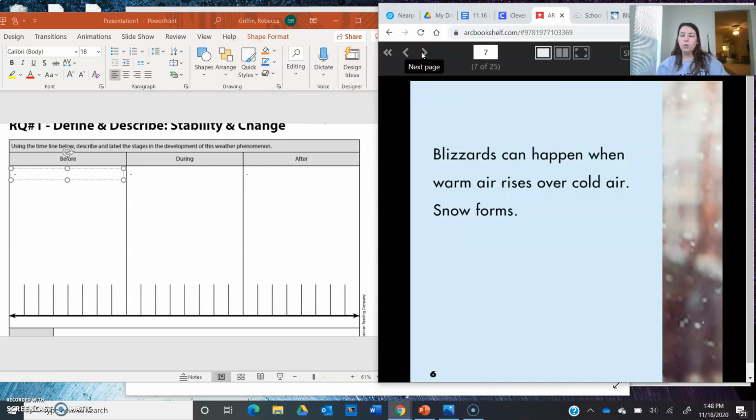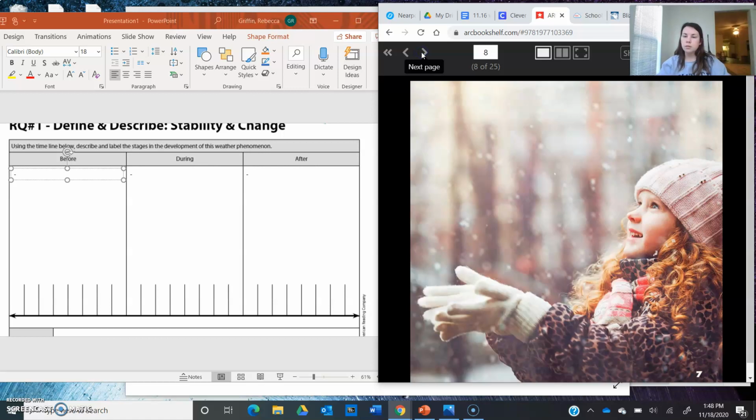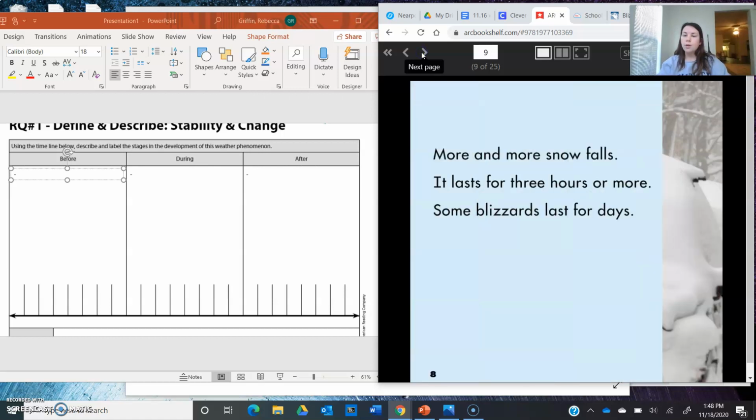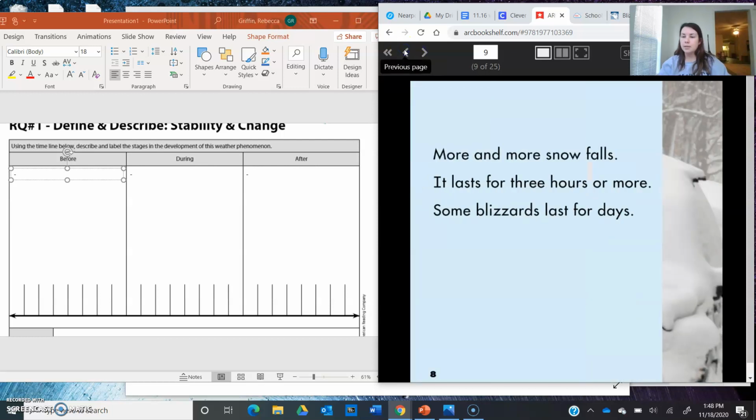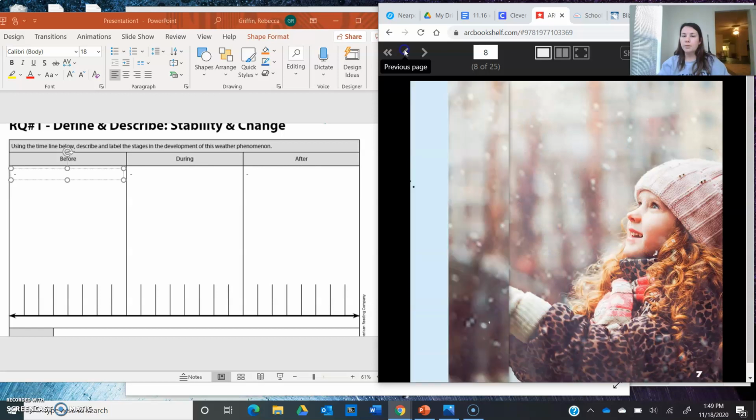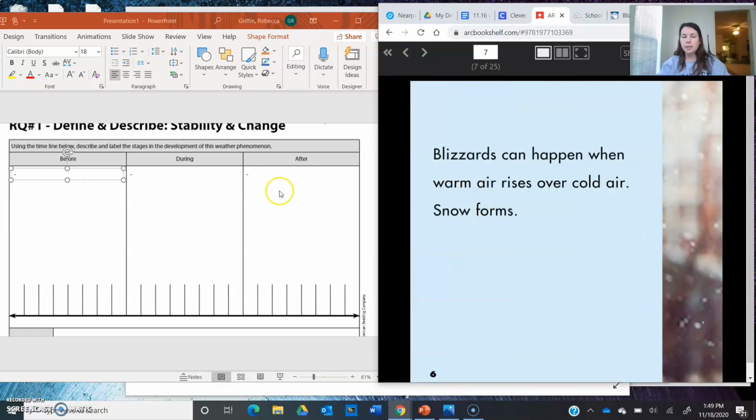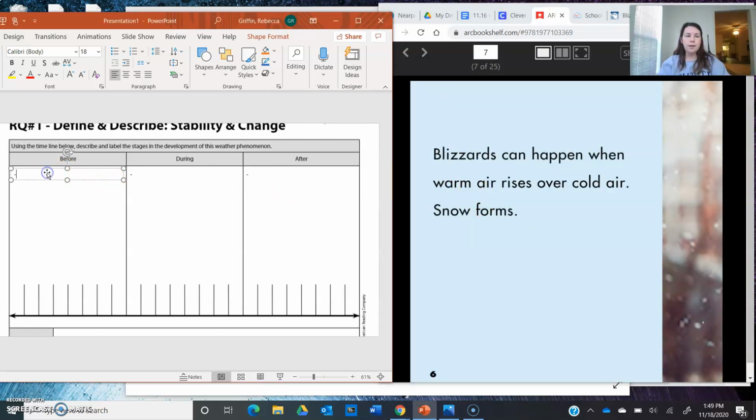Blizzards can happen when warm air rises over cold air. Snow forms. More and more snow falls. It lasts for 3 hours or more. Some blizzards last for days. So going back, before the storm even hits, it says the snow has to form. And to do that, it says that warm air rises over cold air.